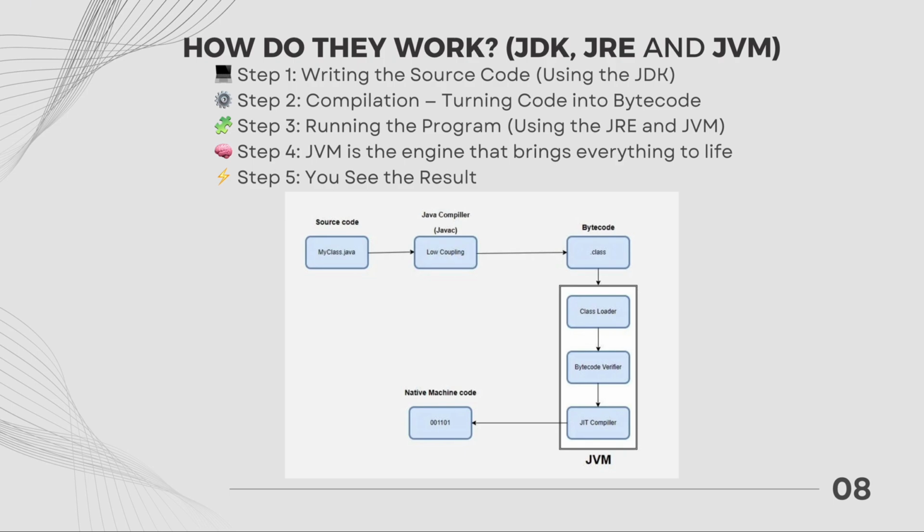The JVM does this using something called the just-in-time (JIT) compiler, which converts bytecode to native machine code right before execution for optimal performance. Because every operating system has its own version of the JVM, the same Java bytecode can run anywhere, Windows, macOS, or Linux, without any changes to your program. That's how Java delivers on its famous promise: write once, run anywhere.